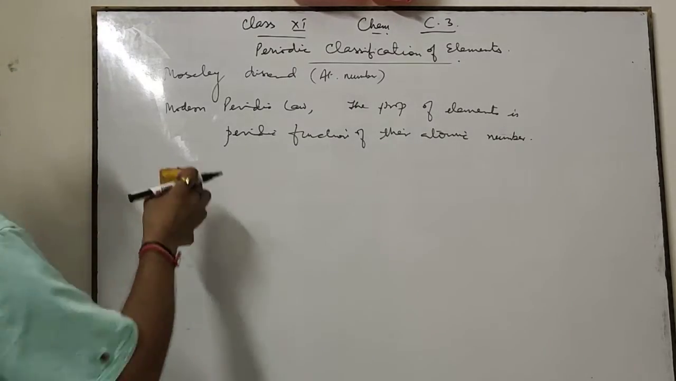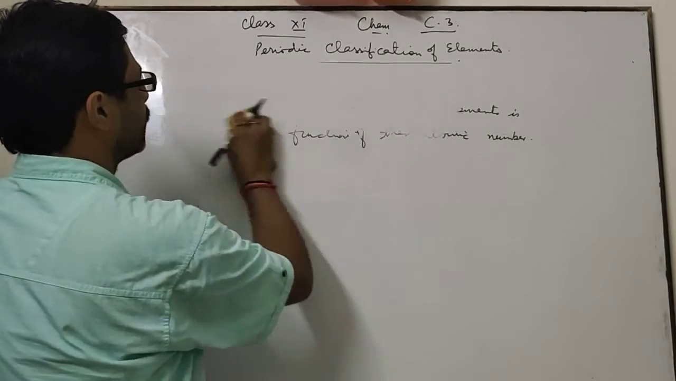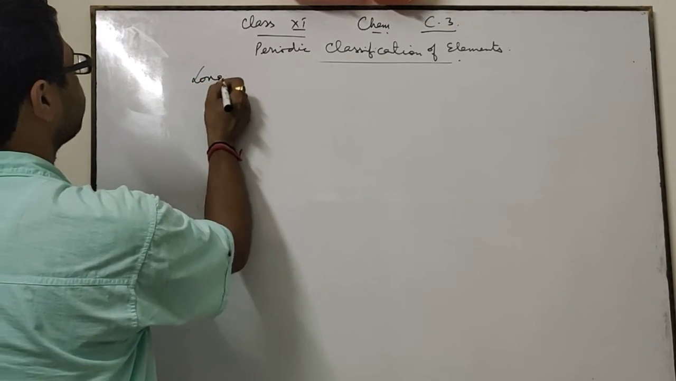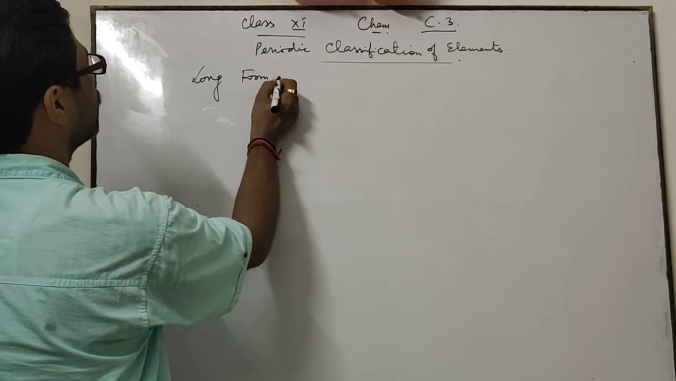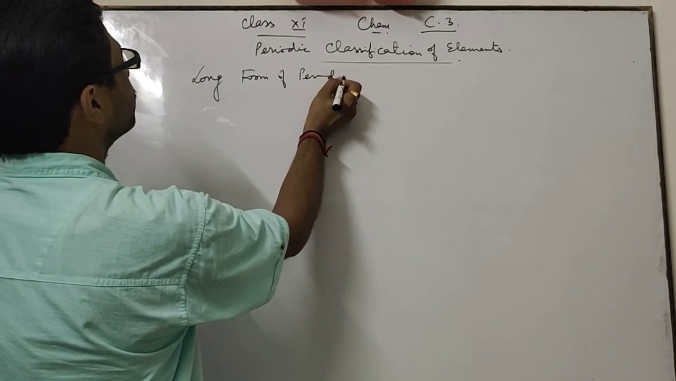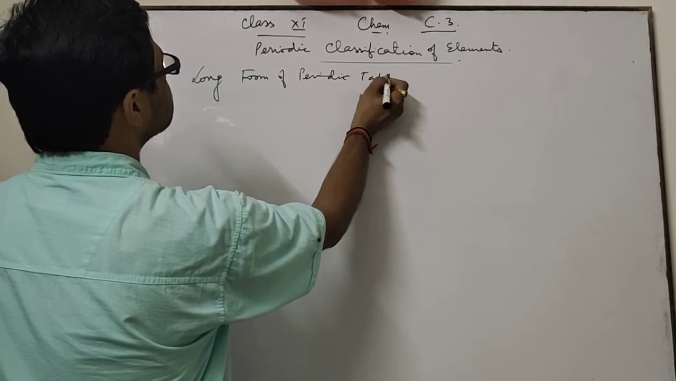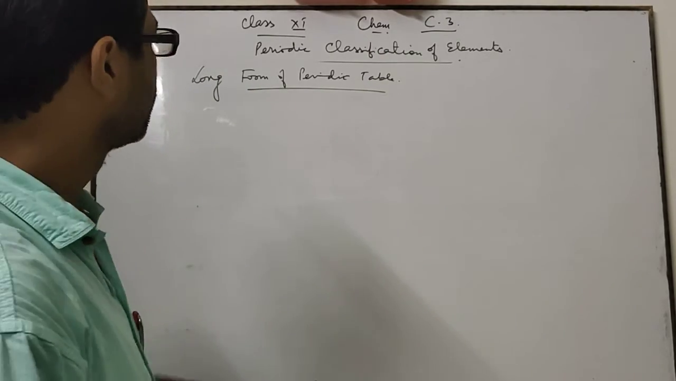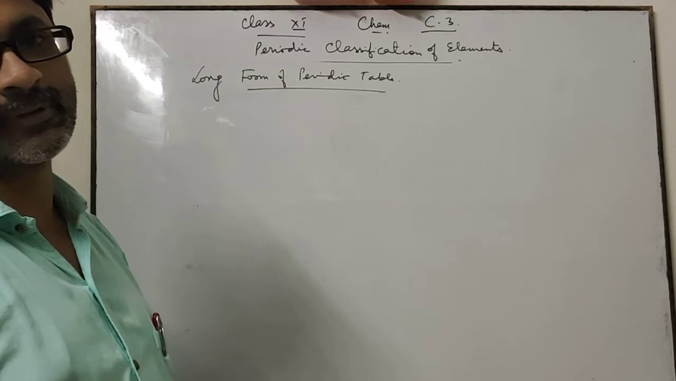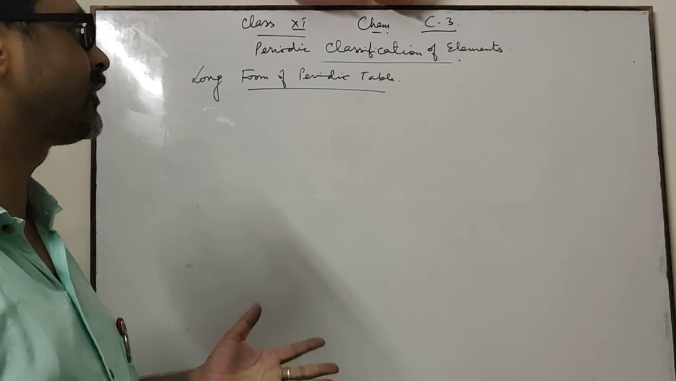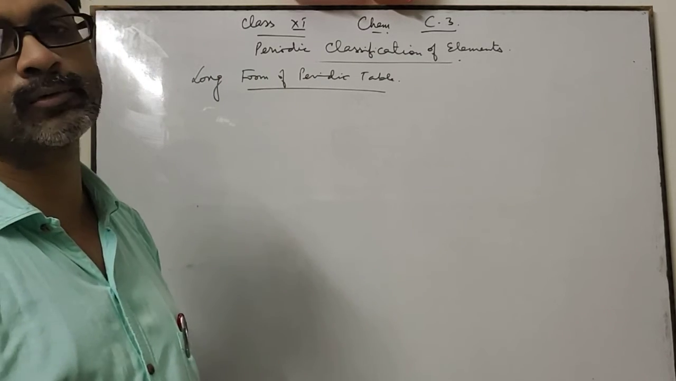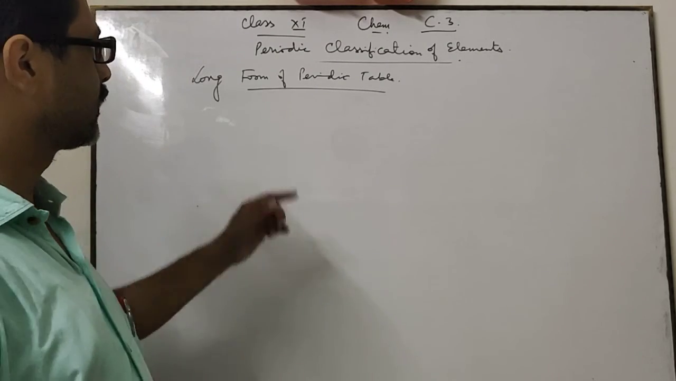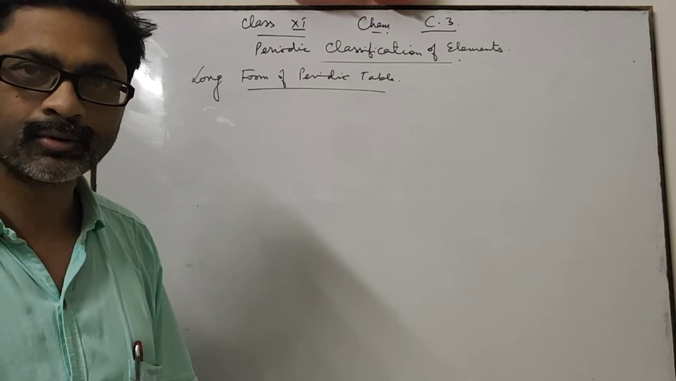After this, a long form of the periodic table was given, which is followed nowadays. This long form of the periodic table is used to classify elements and to study them. In my next lecture, I will discuss the long form of the periodic table. Okay. Thank you.